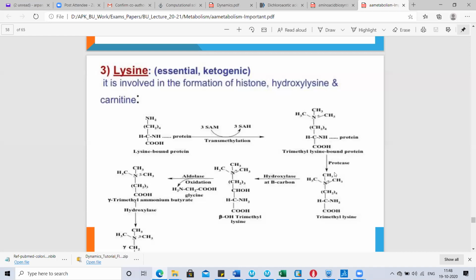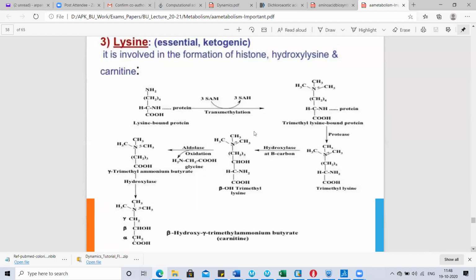which reacts with the protease enzyme, and trimethyl lysine gets released. When this trimethyl lysine interacts with the hydroxylase enzyme, it forms beta hydroxy trimethyl lysine, and this interacts with the aldolase enzyme.